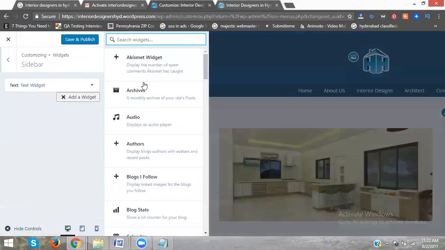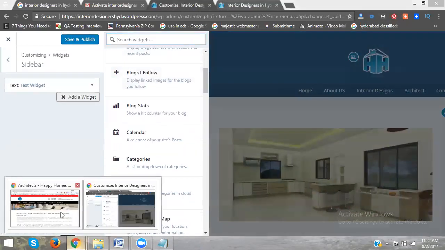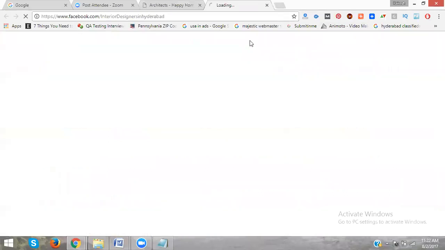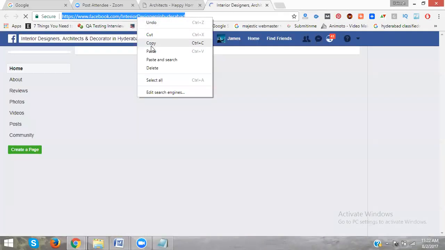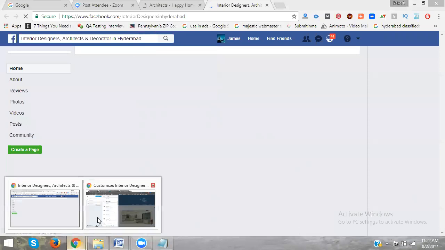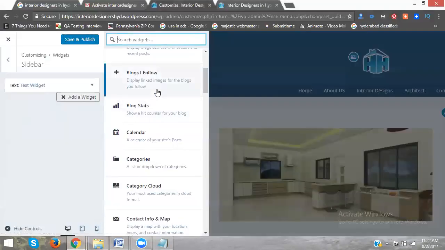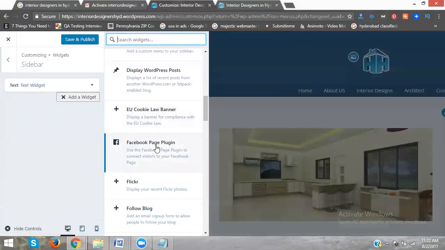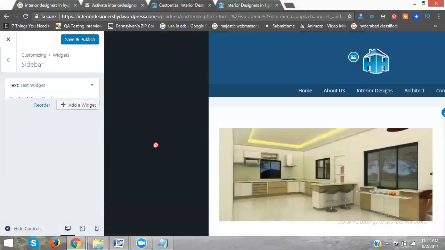Add a widget. Here different widgets are there. For suppose I'm adding a Facebook page. Here, I will choose Facebook page plugin.